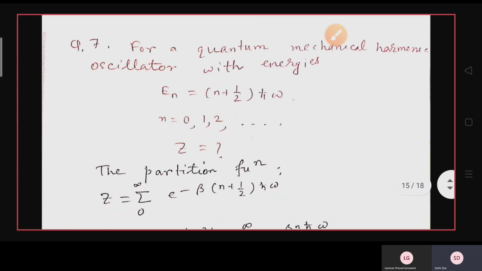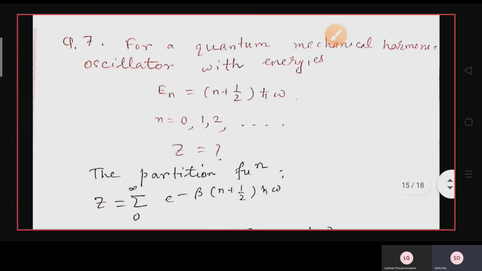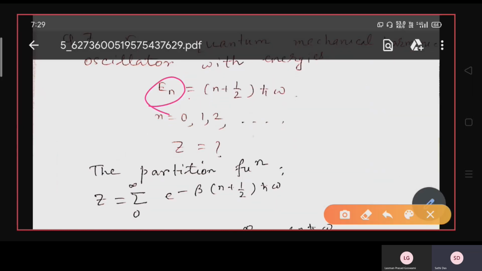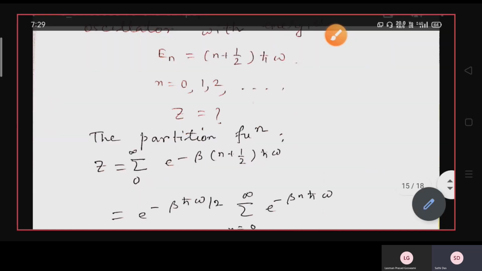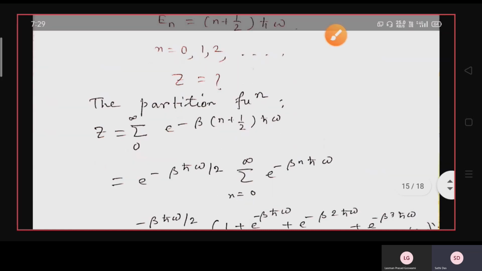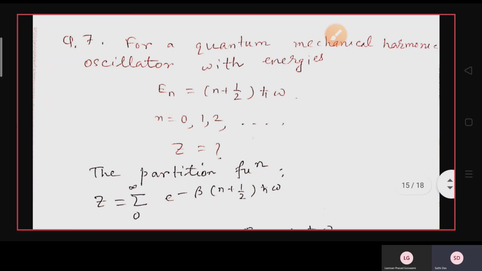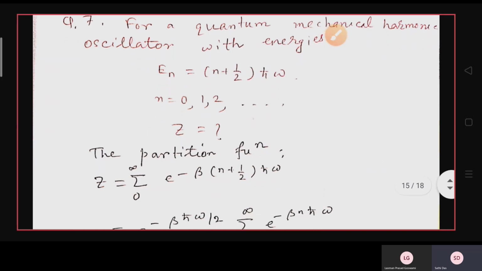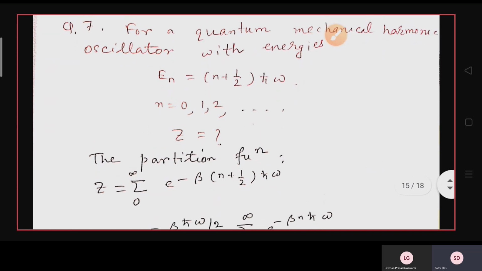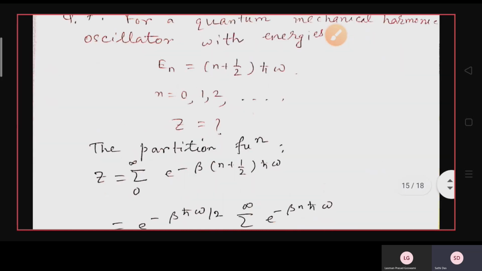Now one next question, that is, for a quantum mechanical harmonic oscillator with energies En, that is n plus half h cross omega, where n equals 0, 1, 2, okay, what will be the partition function? In the earlier video, we have already learned how to find the partition function of a classical harmonic oscillator, where the Hamiltonian is half kx square plus p square by twice m. Here the partition function is quantum mechanical.